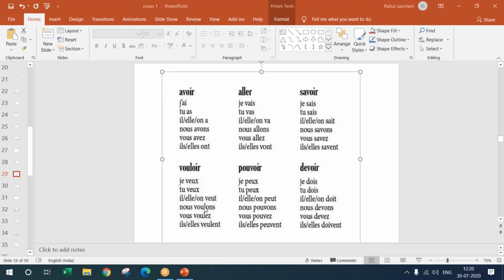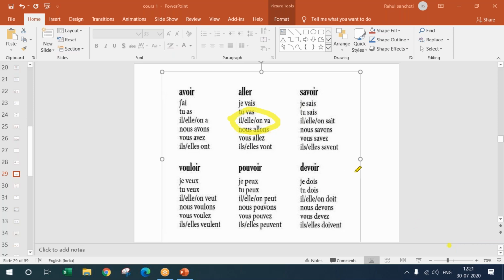Let me use a pen highlighter. Yeah, this one. Va is doing, or how are you doing? Aller is actually to go, but here it's doing. How are you doing? Comment ça va, how are you doing?